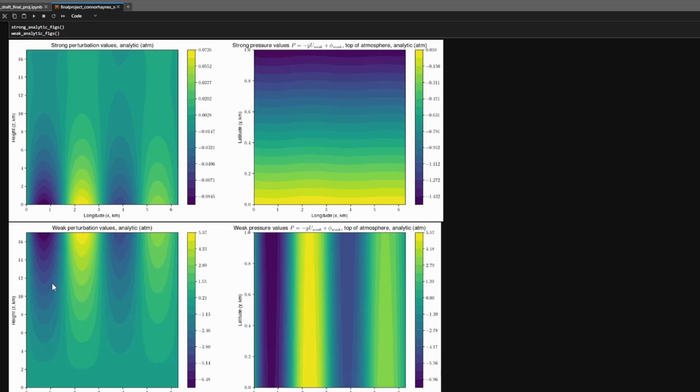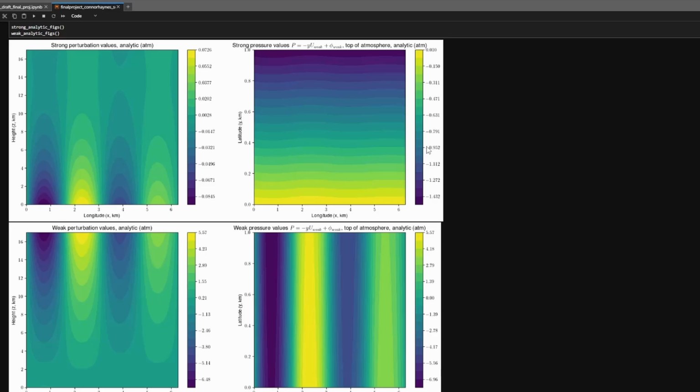Now looking at the weak perturbations, this is also the same pattern as we see in the strong perturbation, but it's flipped now. I'm not too sure how to analyze this in particular, but the one thing we can take away from this is that it's still mapped out the same perturbations that we see in the strong perturbation values as well as the discretized perturbation values, also seen with the same pattern as the surface. So we can get an idea that this still somewhat follows the same idea and trend that the other method has.